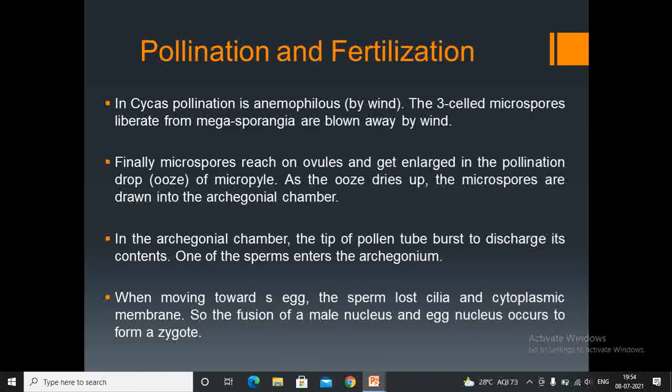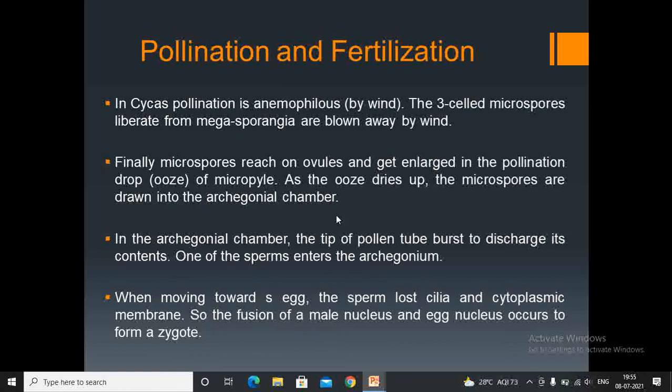Pollination and fertilization. In cycas, pollination is anemophilous, that is, through wind. The 3-celled microspores liberated from the microsporangia are blown away by wind. Finally, microspores reach the ovules and get enlarged in the pollination drop of the micropyle, that is, the fluid that oozes out. As the ooze dries up, the microspores are drawn into the pollen chamber.